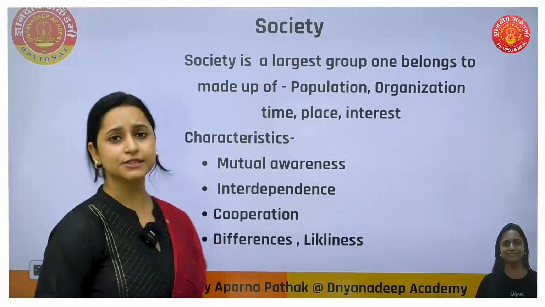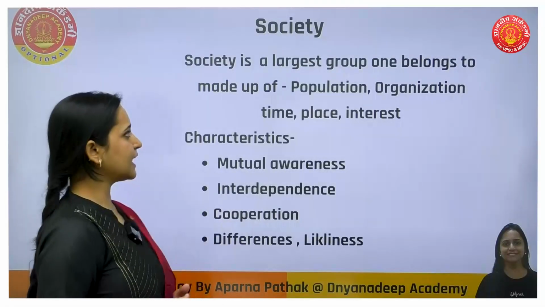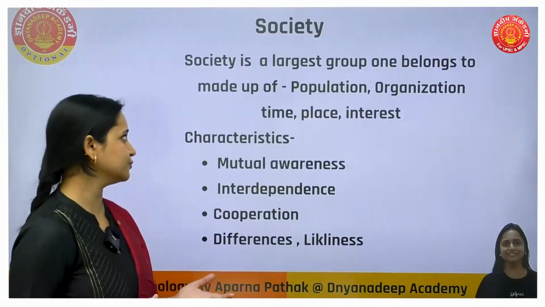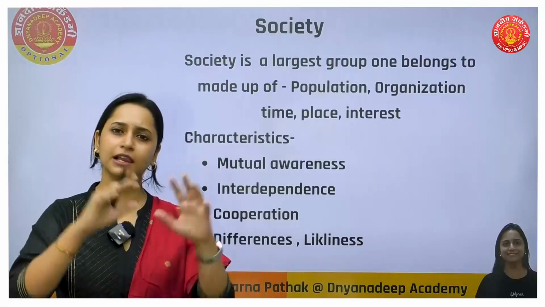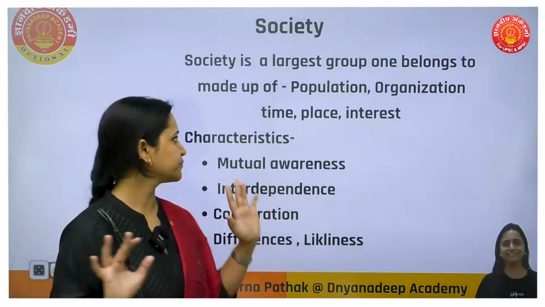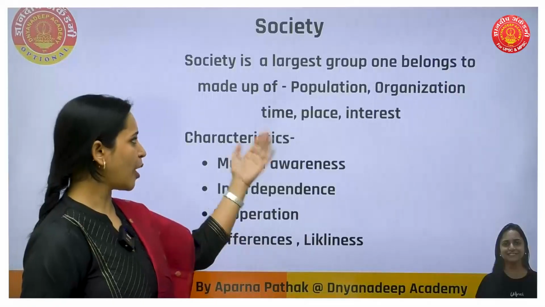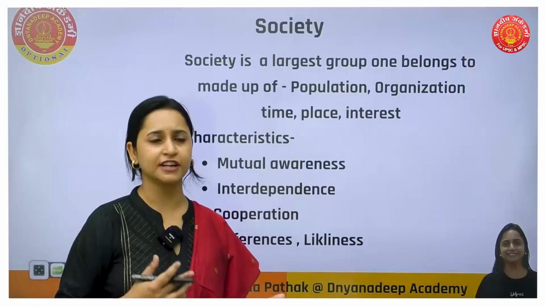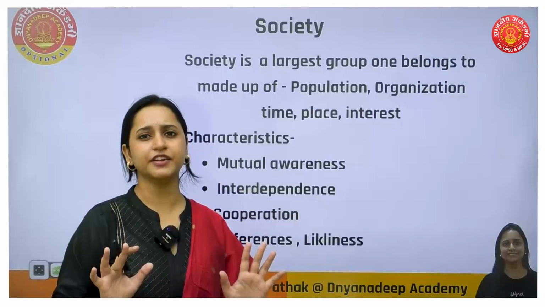Next is society. Society is the largest group one belongs to, made up of population, organization, time, place, and interest.